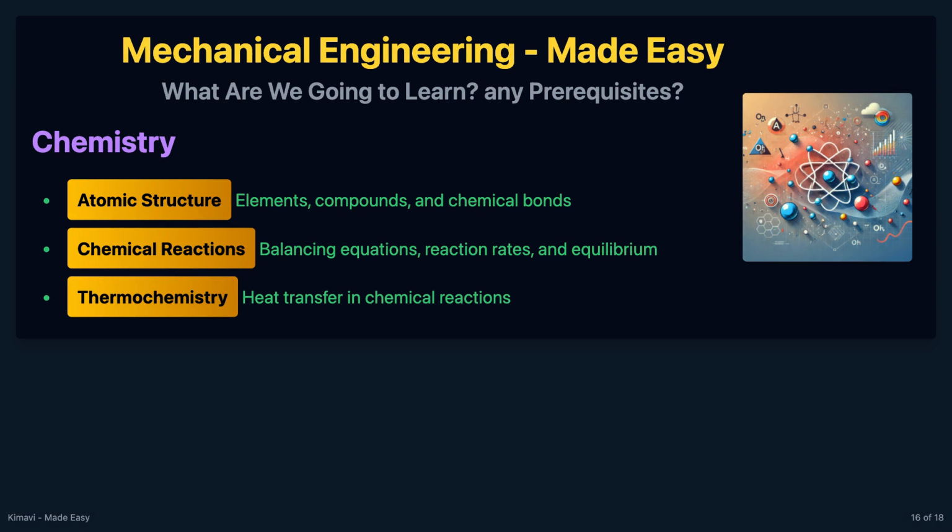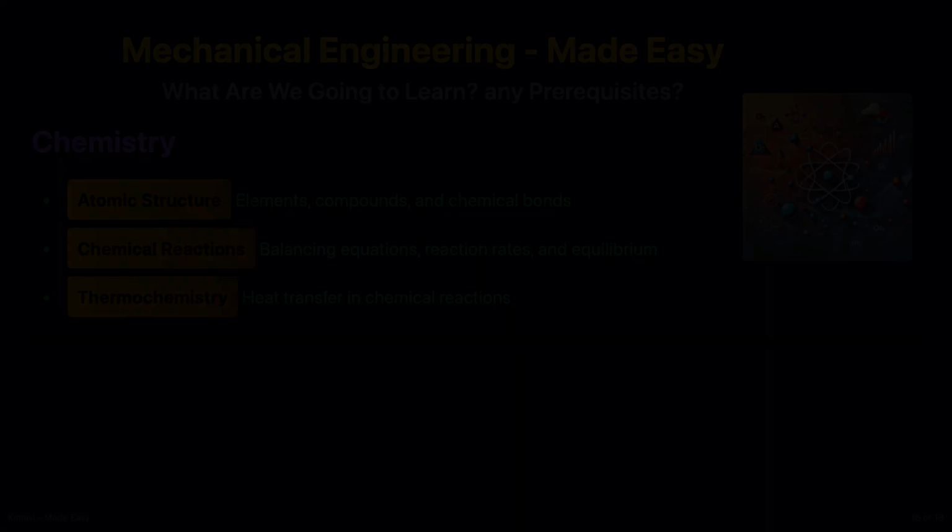Understanding the basics of chemistry will help in materials science and thermodynamics. Key concepts include atomic structure, which involves elements, compounds, and chemical bonds, chemical reactions, which cover balancing equations, reaction rates, and equilibrium, and thermochemistry, which deals with heat transfer in chemical reactions.